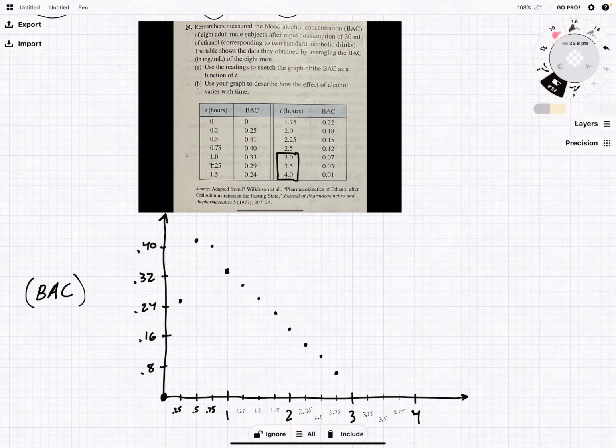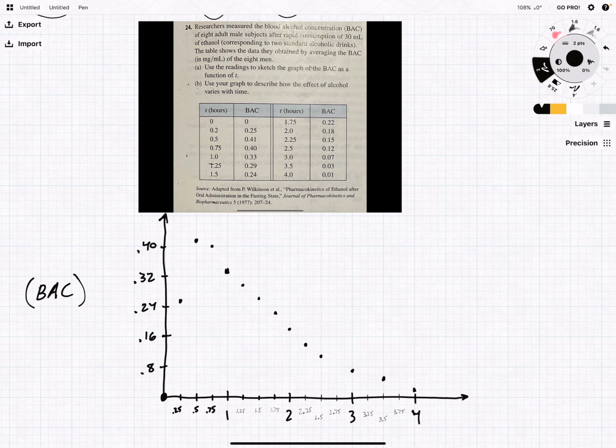So that's a good thing to take note of. So where was it? It was 0.12 at 2.5. Then at 3, it's going to be 0.07. 0.03 at 3.5, and 0.01 right at 4.